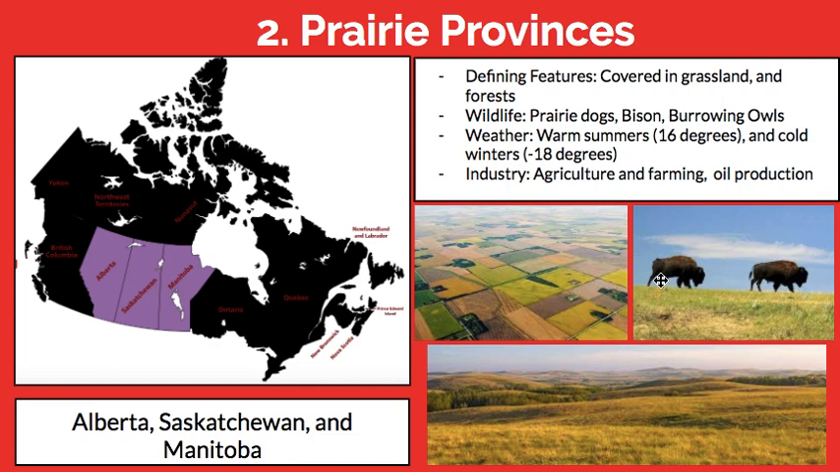In the prairie provinces, there are warm summers, about 16 degrees, and also cold winters at minus 18 degrees. The common industries there include agriculture and farming, of course, because of this beautiful land. But the other large one is oil. There's actually quite a bit of oil underneath these prairie lands. And as you know, we need oil to run our cars and all sorts of other machines. So a big money maker in this area is oil production.